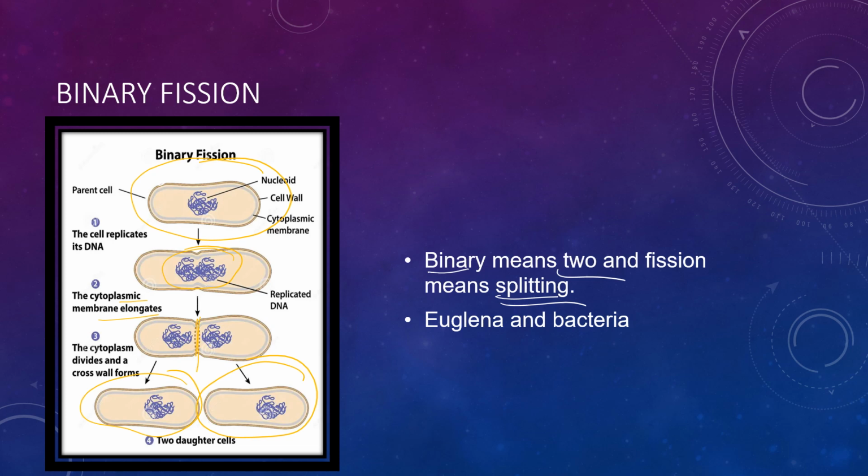Is it clear? Two daughter cells are formed from one parent cell only, and the cell replicates its DNA. The cytoplasm also elongates and divides, and cross walls are formed, and these two daughter cells are formed. So this is binary fission, and it is very common in bacteria as well as euglena. This is the first method of asexual reproduction. Next we will move on to multiple fission.